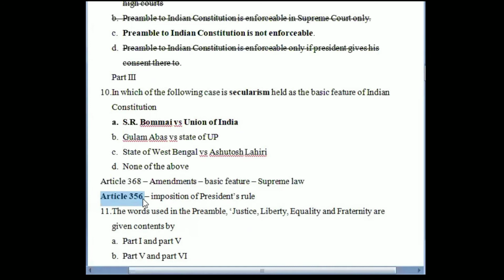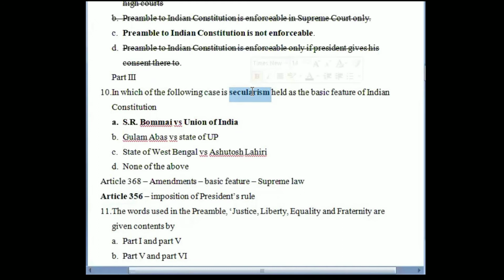They gave guidelines that mention when imposition of President's rule would be considered proper and in which situations it would be considered improper. Apart from Article 356, the concept of secularism was also discussed in this particular case.